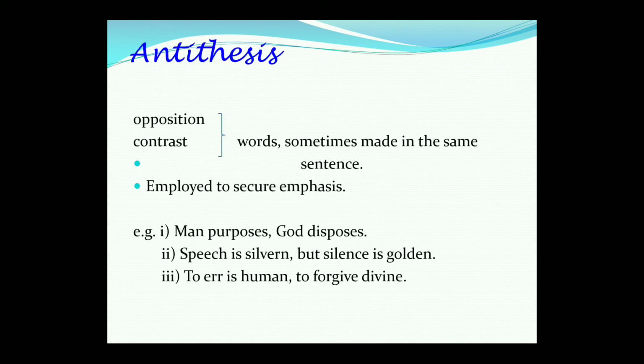Antithesis is a figure of speech in which opposition of words and the contrast of words occurs in the same sentence. Antithesis is employed to secure emphasis in a sentence. Look at the examples here. Man proposes and God disposes. Speech is silver, but silence is golden. To err is human, to forgive divine. In all these three examples, contrast of words occurs in a single sentence. So it is called antithesis.